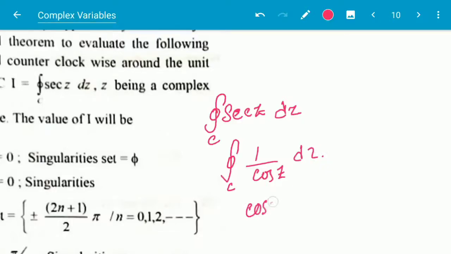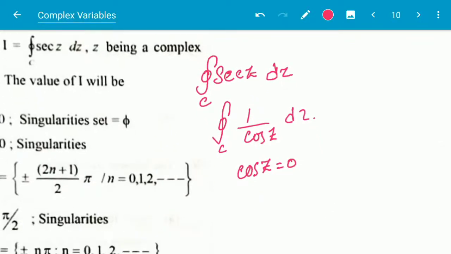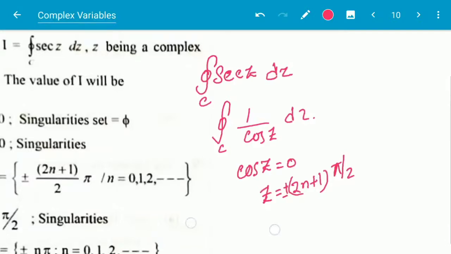If cos z is equal to 0, then that value of z will be the singular point. So cos z will be equal to 0 when z is equal to (2n plus 1), that means an odd multiple of pi by 2, plus or minus.